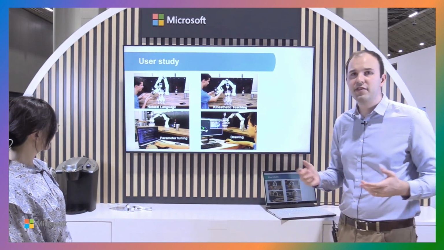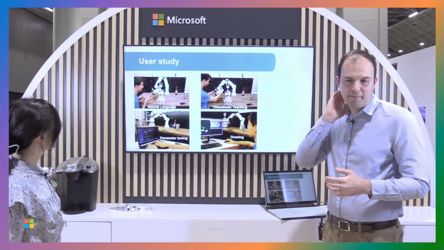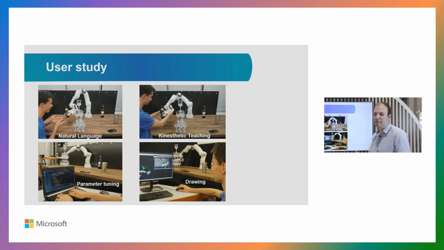And also to evaluate the system, we do have a lot of qualitative videos showing what the system does, but we did put it through a user study to quantify how much better our system is compared to other types of human-robot interfaces.